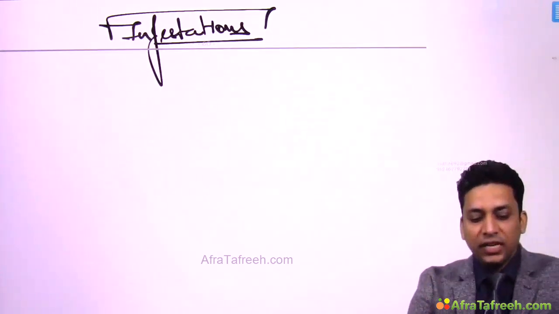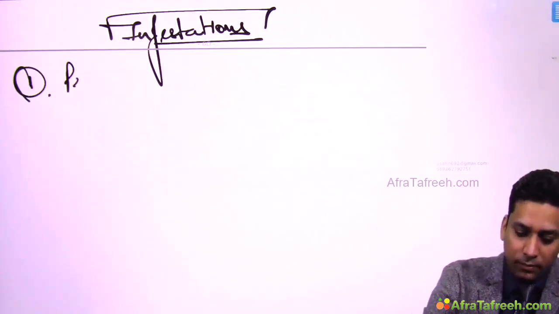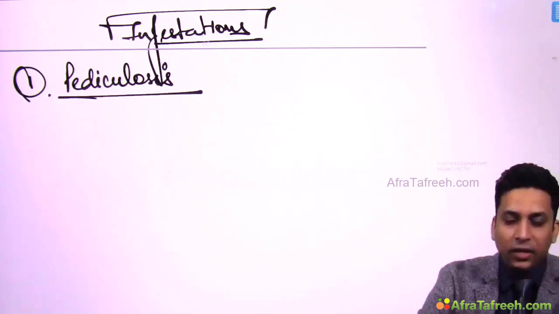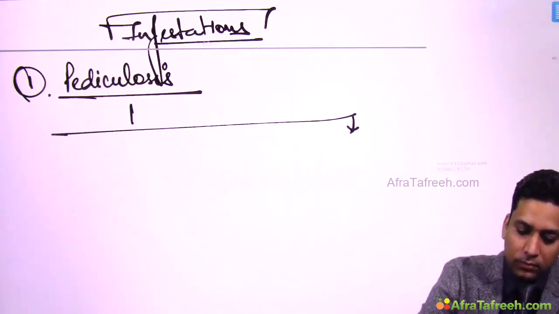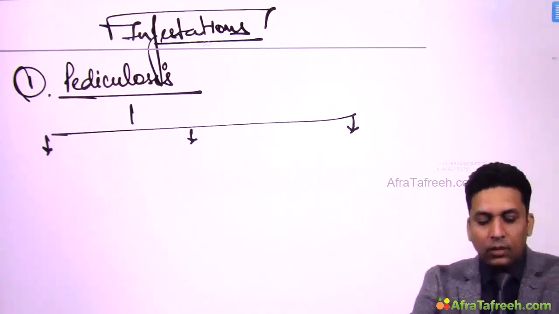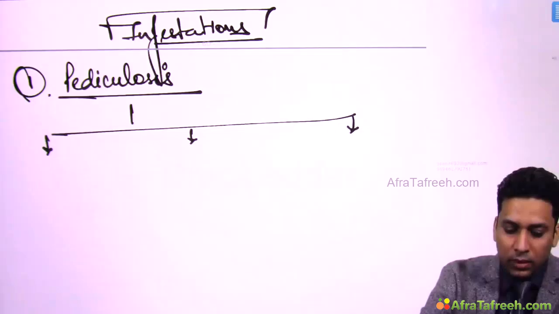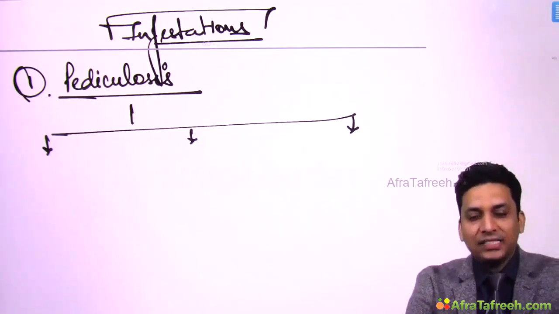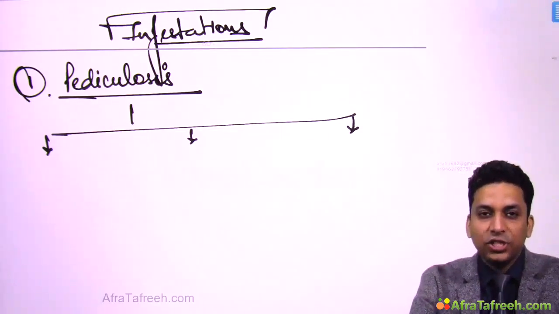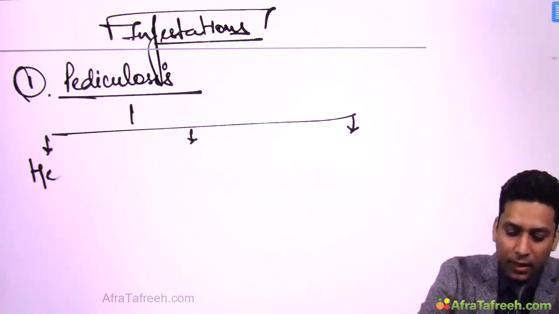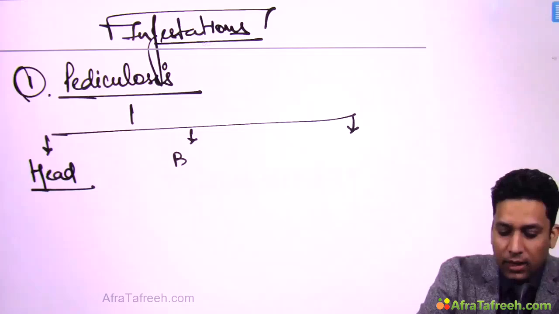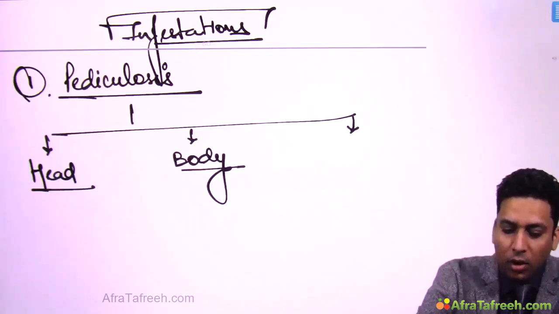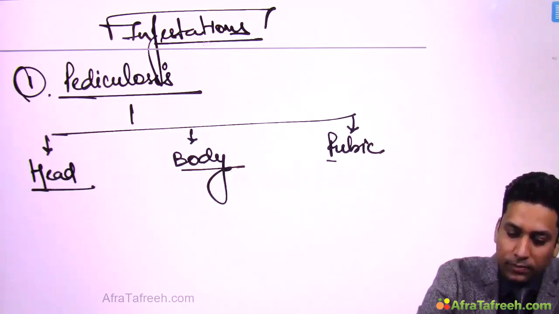Next is infestations. In infestations, we will be discussing pediculosis. This infestation with lice is known as pediculosis. Okay, so there is infestation of lice, and this lice can be head lice, it can be body lice, or it can be pubic lice.